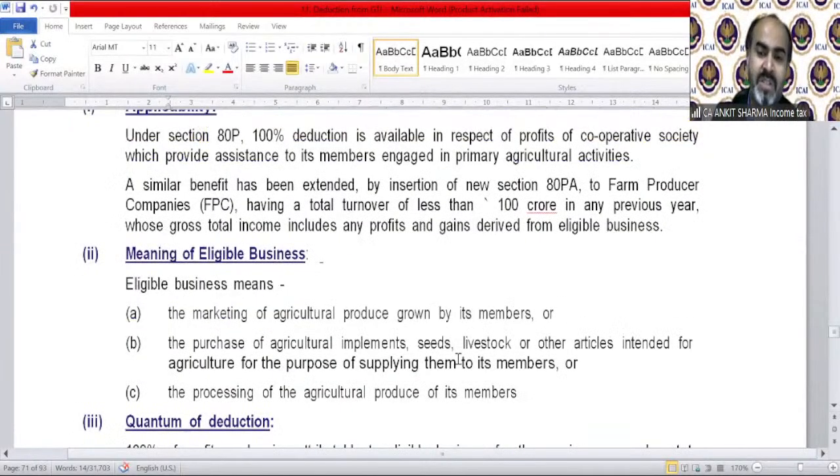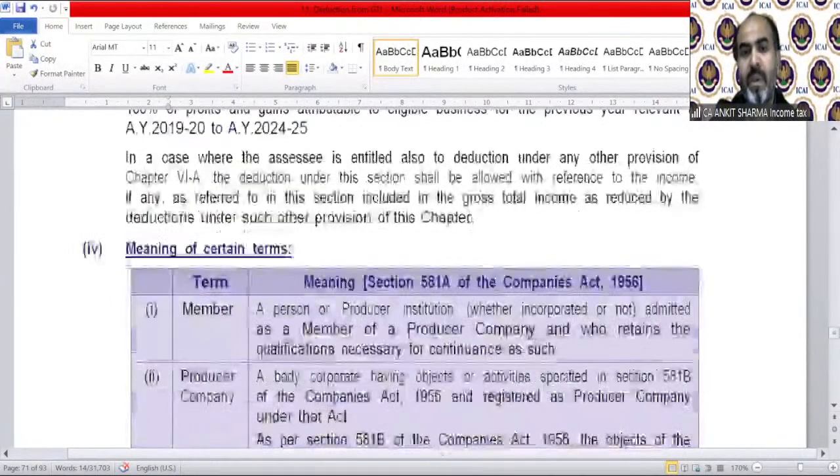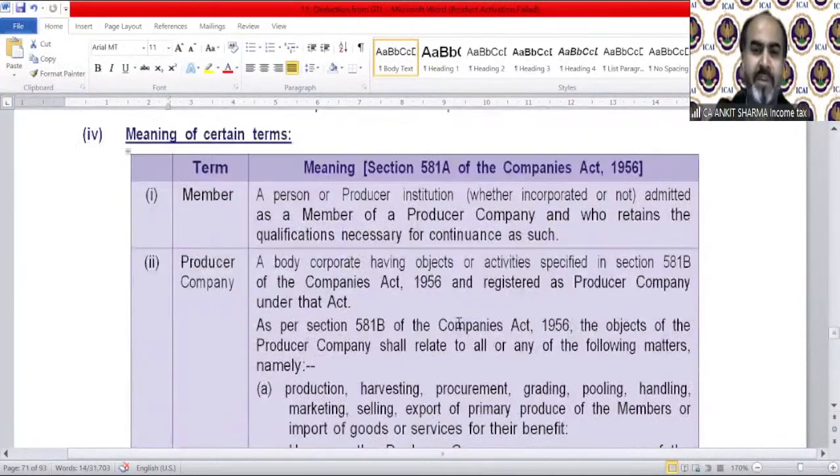Meaning of eligible business, you need to read, of course. Quantum of deduction: 100% of profit and gains attributable to eligible business for the previous year relevant to assessment year 2023-24 and 2024-25. Meaning of certain terms, you have to read it, of course.